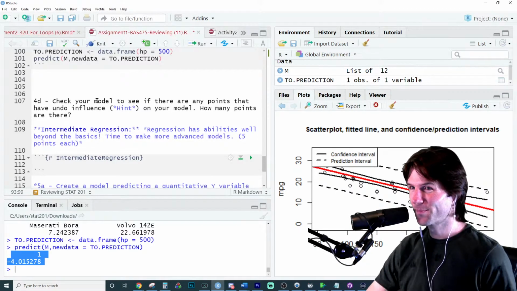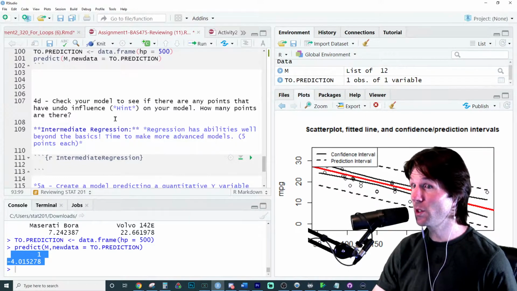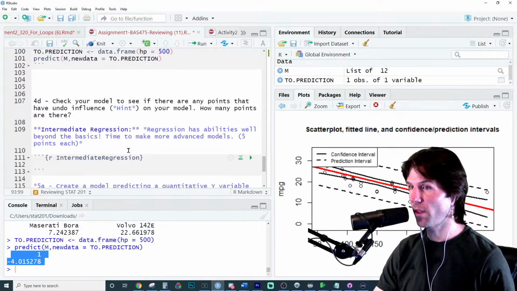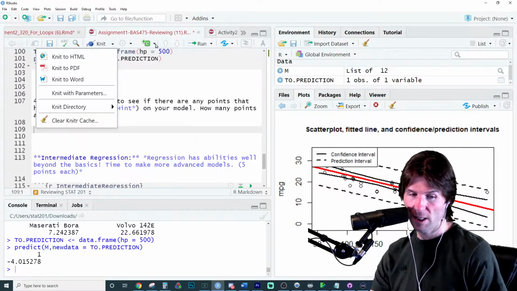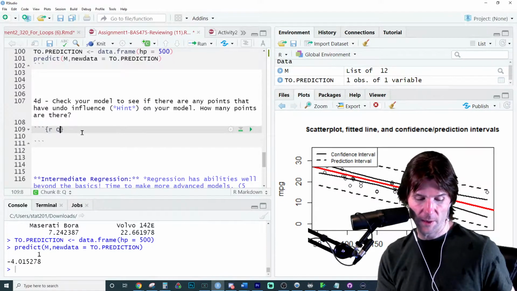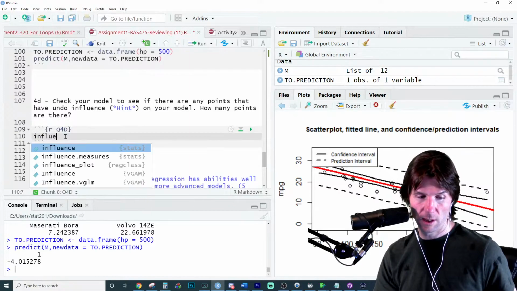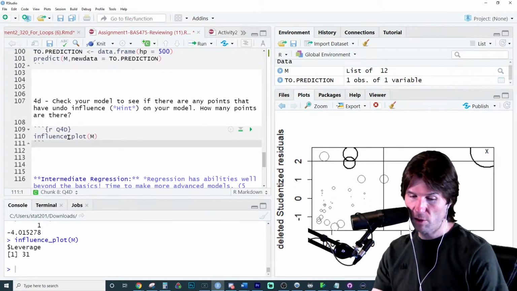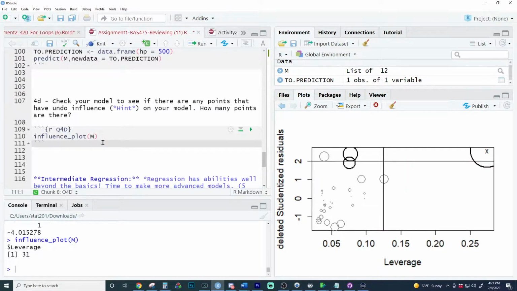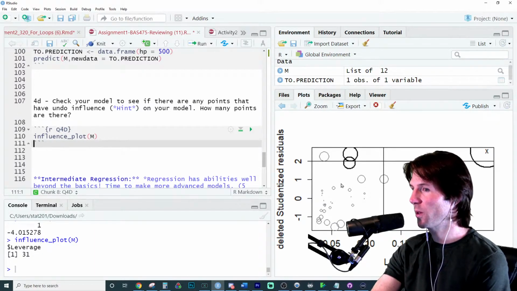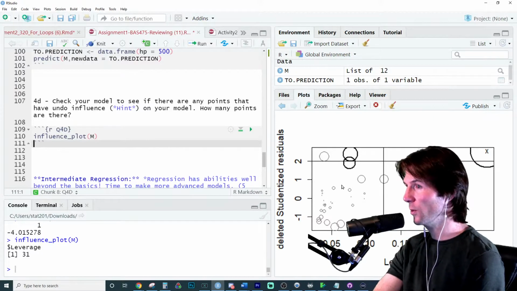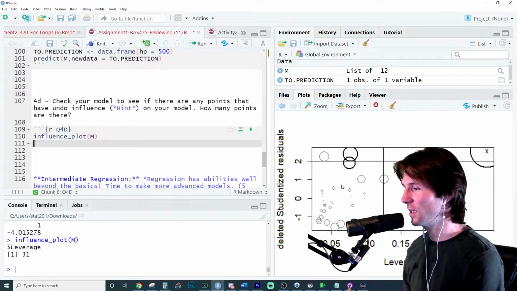Do better. So, check your model to see if there's any points that have undue influence on your model. How many points are there? To check to see if points have undue influence, we've got a really quick and easy way to do this: we can just do influential plot. What this gives you is a plot of influential points, and can you just tell me visually how many points have undue influence on our model? Undue influence means they're really impactful on the model. This point right here has a high deleted studentized residual, which is basically a z-score for all intents and purposes. It is basically a t.